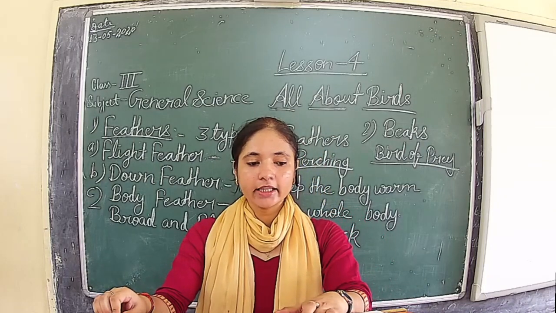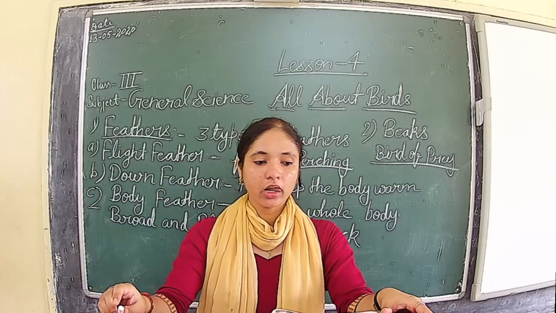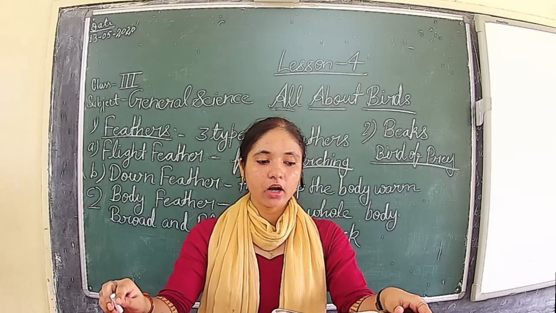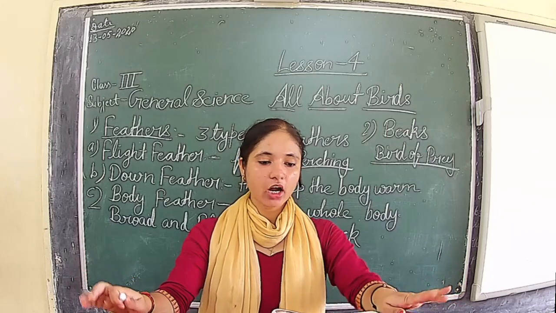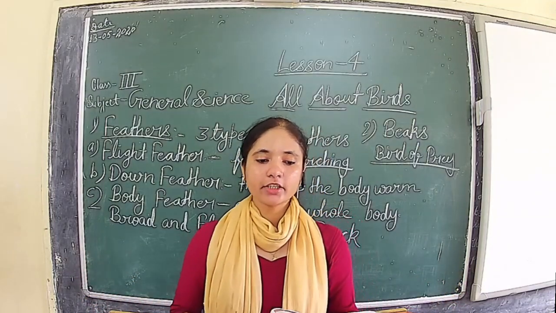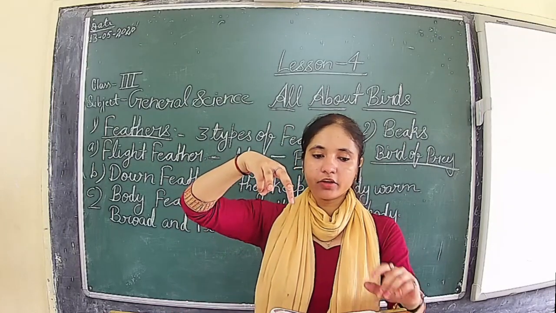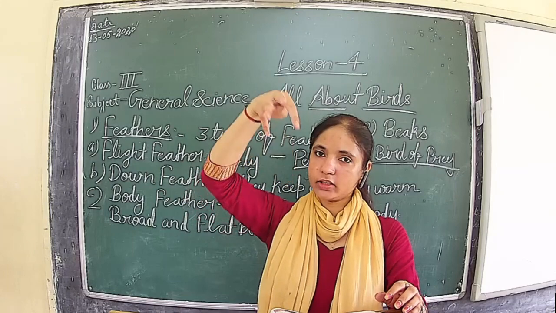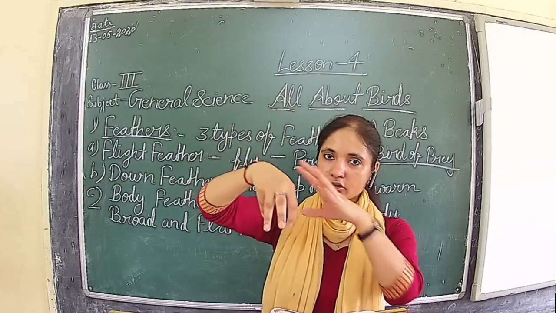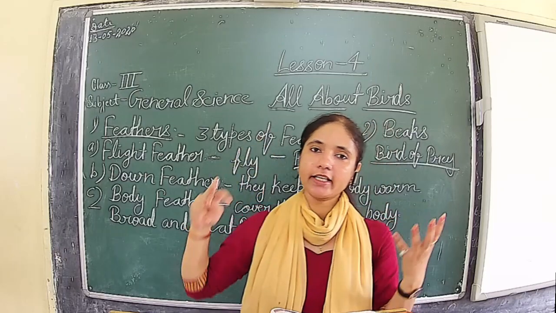This is the reason a perching bird can sleep on the branch of a tree at night without falling off. With the help of the toes, three in front and one at the back, they catch the branch very strongly and sleep at night.